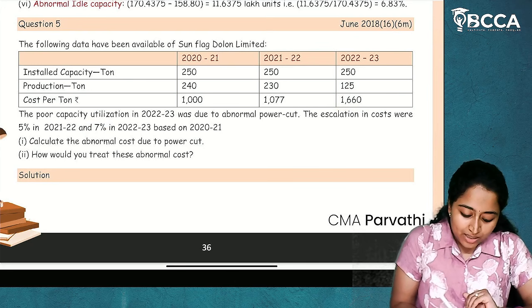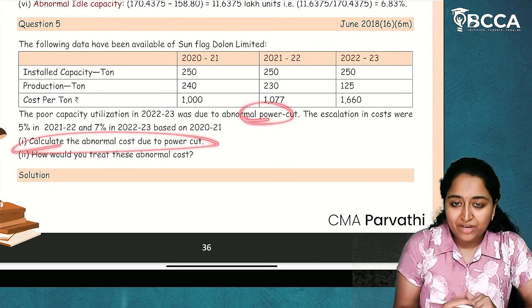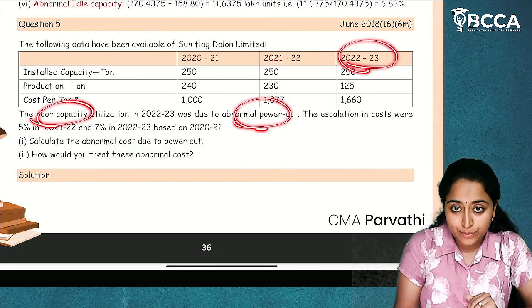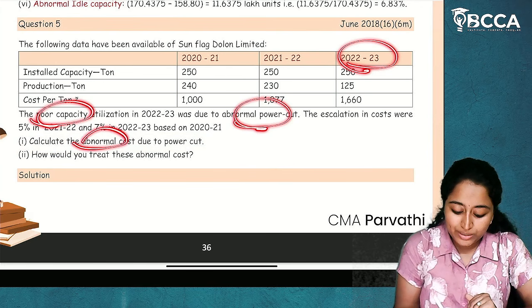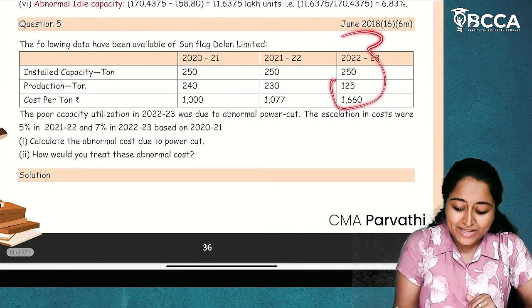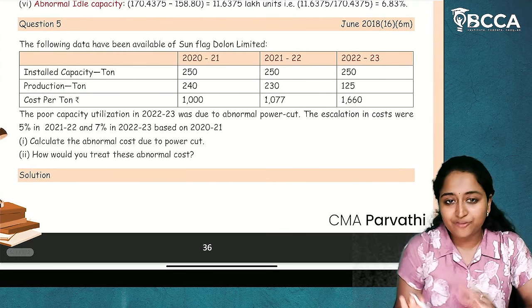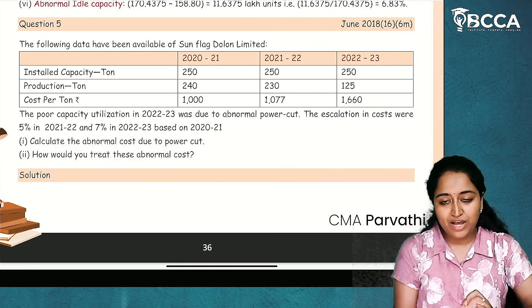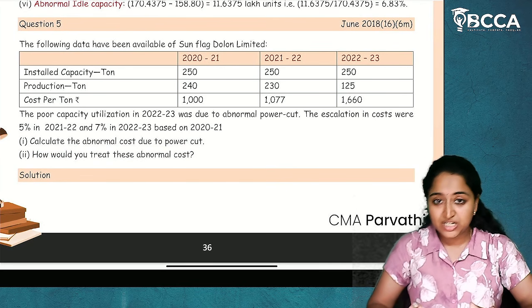Okay. Calculate the abnormal cost due to power cut. So due to abnormal power cut, poor capacity utilization has happened in 22-23, due to which they have to incur some abnormal cost. What is the abnormal cost amount that we have to calculate? And what is the treatment of abnormal cost? We have to write it down. I hope the question is clear to you.